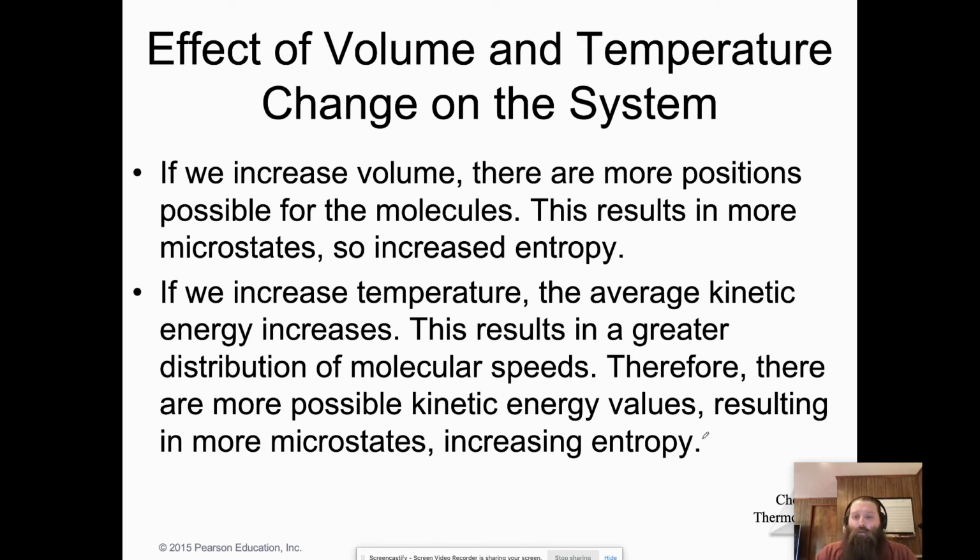If you increase temperature, then your average kinetic energy of each molecule is going to increase. So you're going to have a greater distribution of molecular speeds, and so there are more possible kinetic energy values, so there are more microstates, so you should have more entropy.